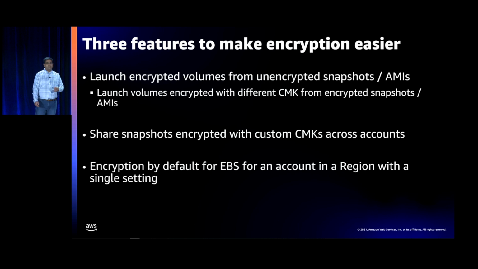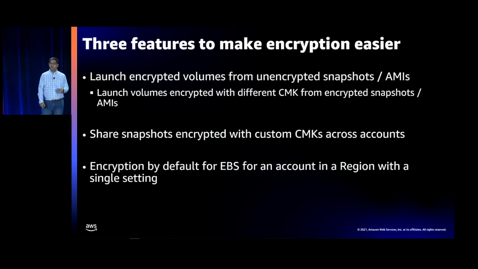We launched three features a couple of years back to make encryption easier for our customers. The first one is launching of encrypted volumes from unencrypted snapshots or AMIs. How many of you have tried that feature? Show of hands. One, two, three. More of you need to try it, and I'll walk you through why.